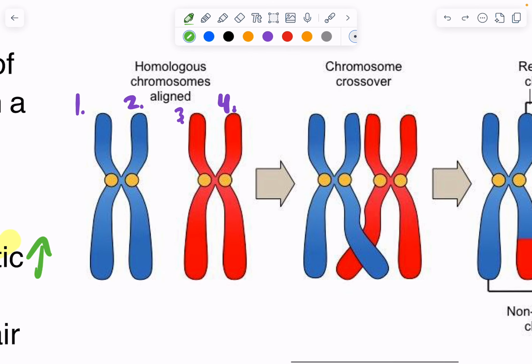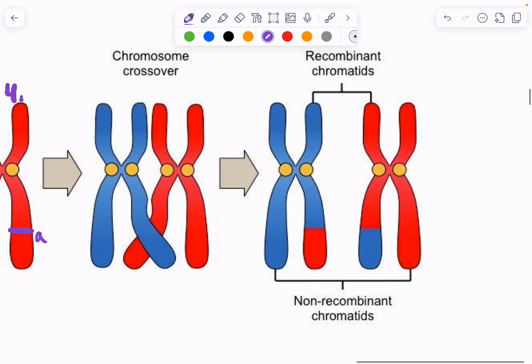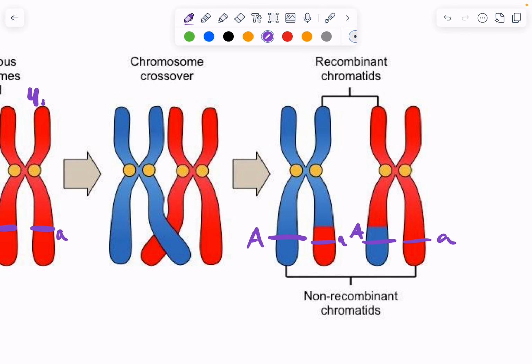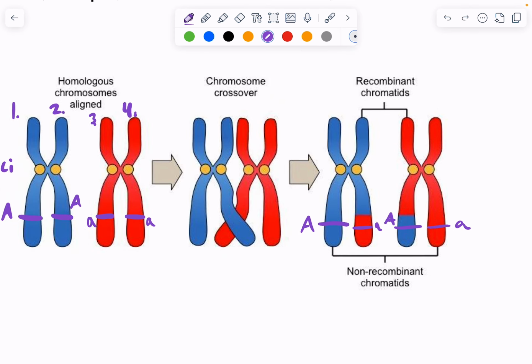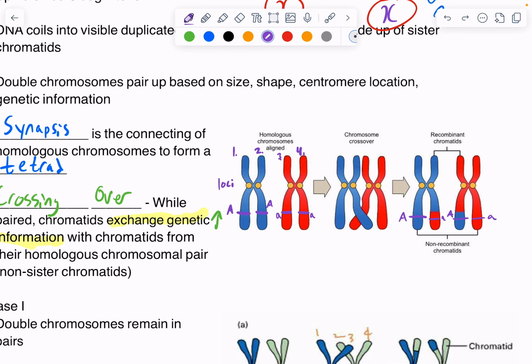So again, they still have the same genes, right? At the same spot of their chromosomes, this is called the location of the genes. This is called the loci. So maybe this blue homologous chromosome has big A, and since it's a replicated half, this would also be big A. Maybe this red one has the recessive allele for little a. Crossing over takes place, and now this homologous pair is big A, little a, big A, little a. And that's going to become a factor once the cell continues to divide and form these 4 gametes.